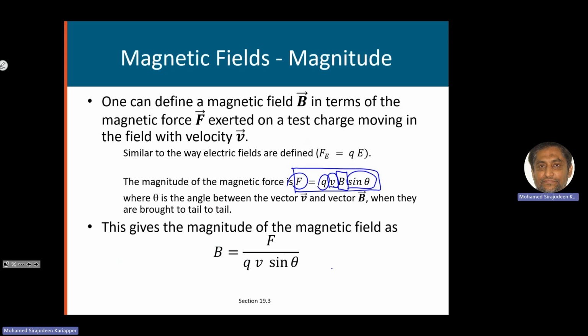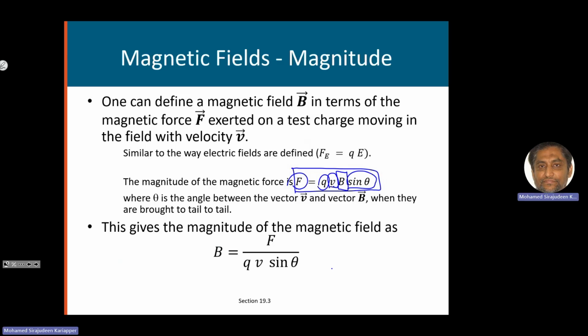So if the velocity is parallel to the magnetic field, there is no force, because theta equals 0, sine 0 is 0, and that makes the force equal to 0. And as expected, when theta is equal to 90, when it is moving perpendicular to the magnetic field, sine 90 is 1. So you get the maximum value for the force.